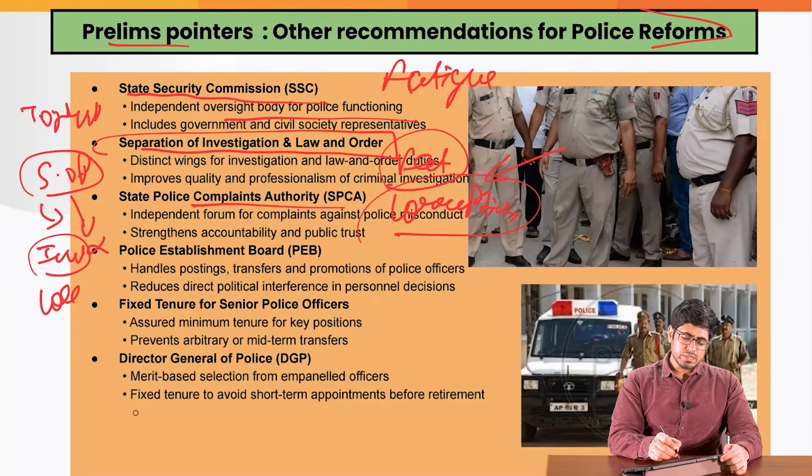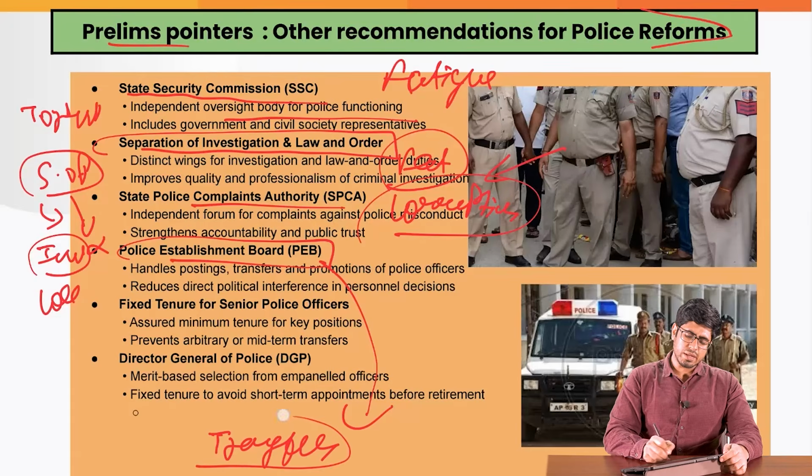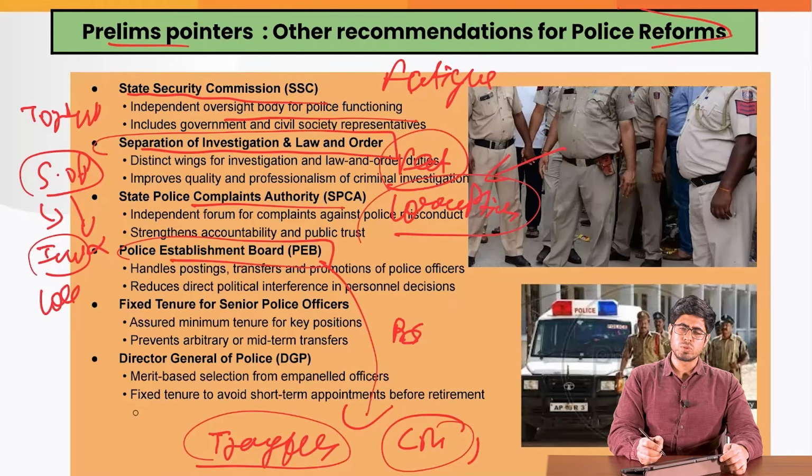They want a state police complaint authority. There must be a police establishment board. Basically, this is the board they are talking about regarding transfers. Transfers should not generally be done by the CM on the advice of the Council of Ministers. Rather, they should go through an independent body known as the State Police Establishment Board, which would decide the transfer, posting and promotion of police officers, reducing direct political interference in personnel decisions. This would give security of tenure to the people.